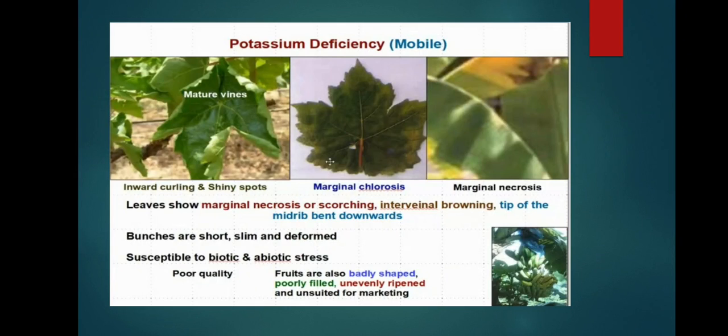Plants are susceptible to biotic and abiotic stresses. If potassium is not sufficient for the plant, it is very susceptible to biotic stresses like pests and diseases, and abiotic stresses like drought and salinity. Next, poor quality of the produce. What we get from the plants will be of very poor quality. Deformed fruits are formed, which are not good quality fruits.